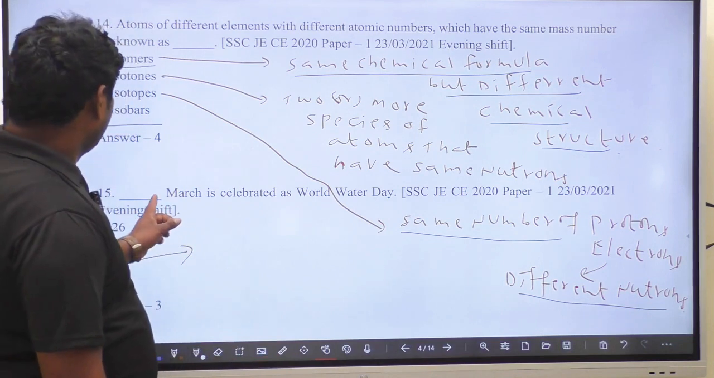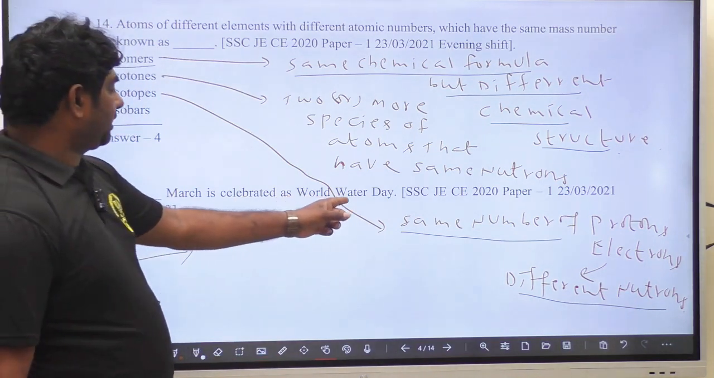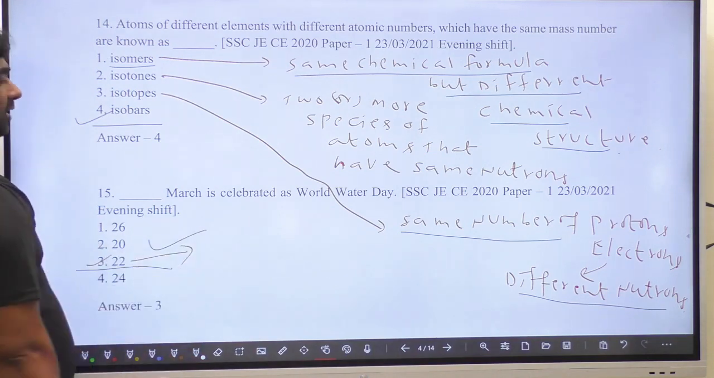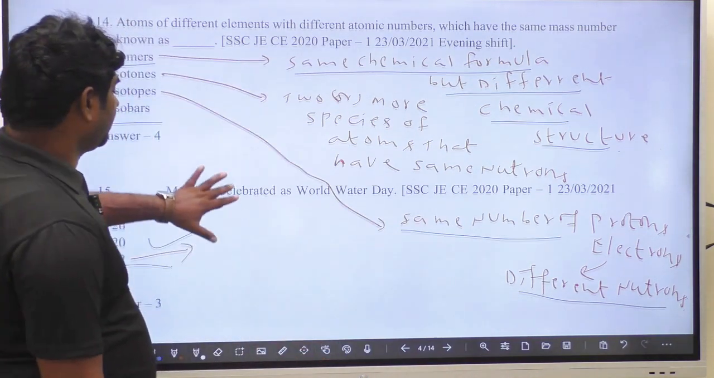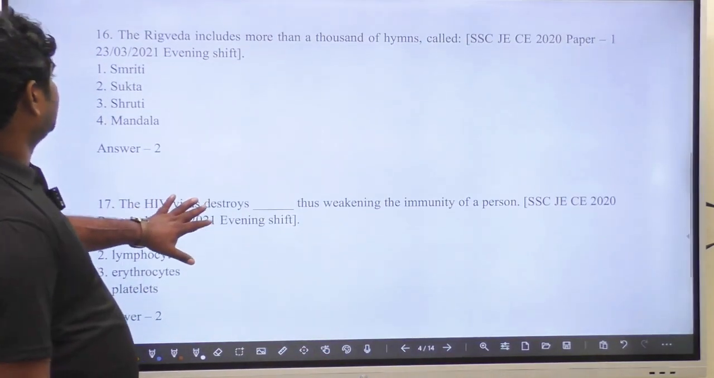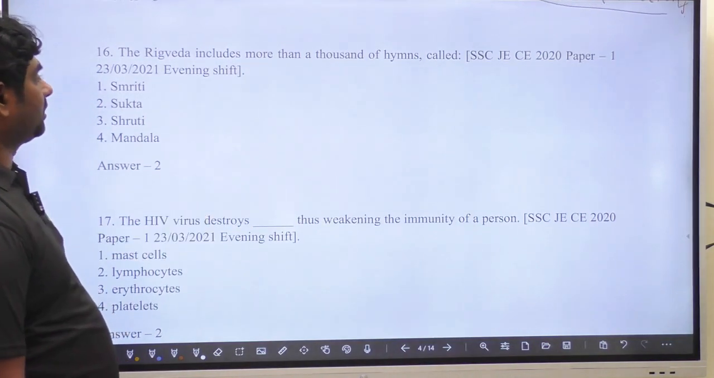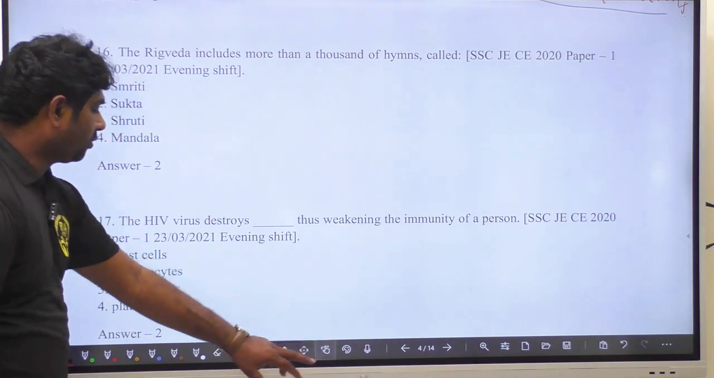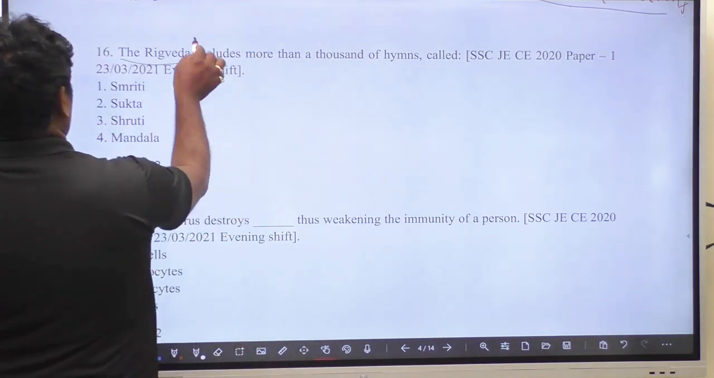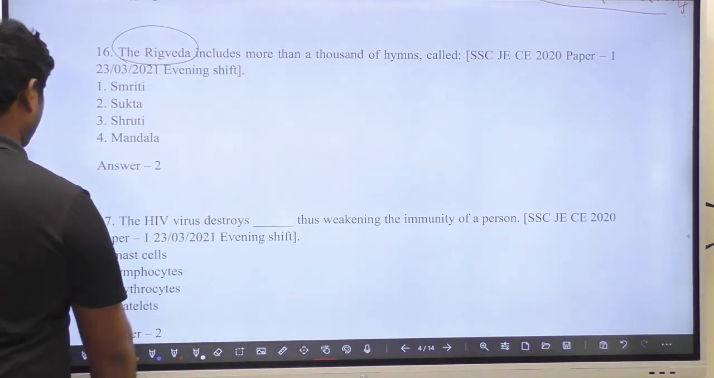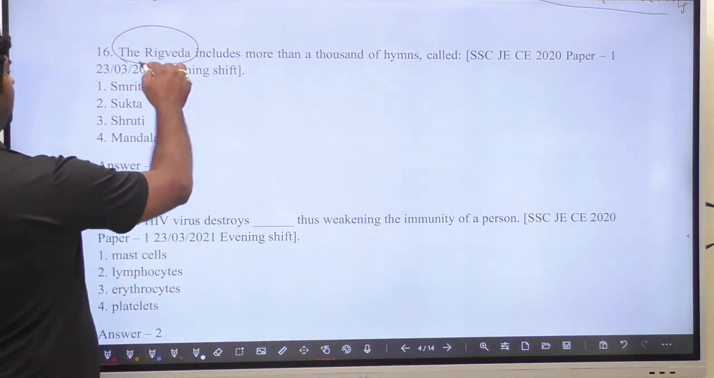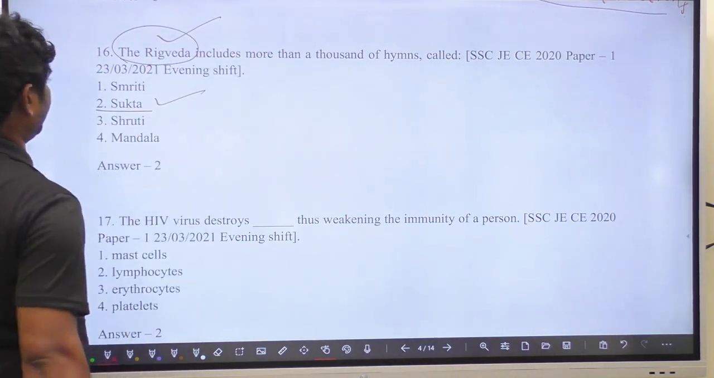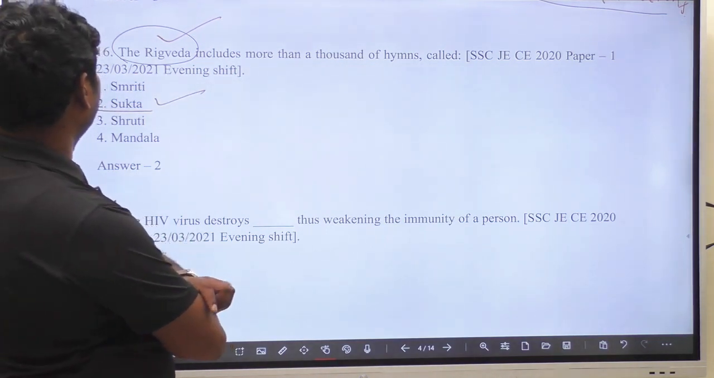Next, March 22nd is celebrated as World Water Day. And the Rigveda includes more than a thousand hymns. Rigveda is the oldest Veda, composed by the early Aryans. Sukta means the hymns of the Rigveda.